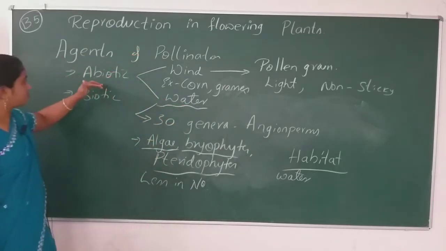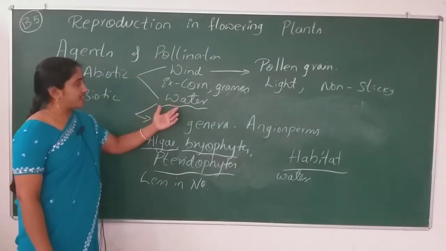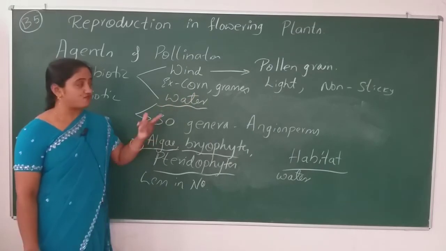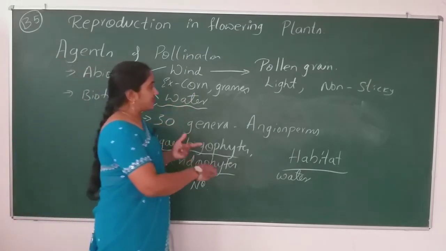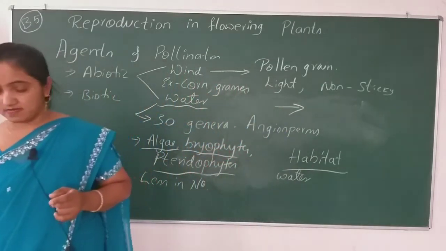So that's all about the abiotic agents. Let me give some examples of water pollination if we study them.